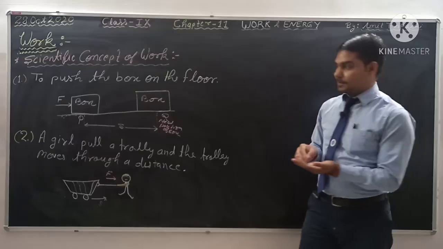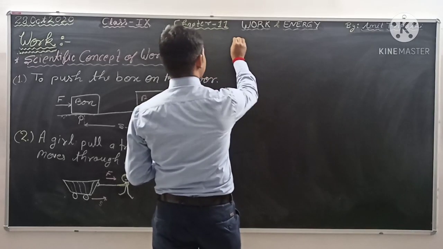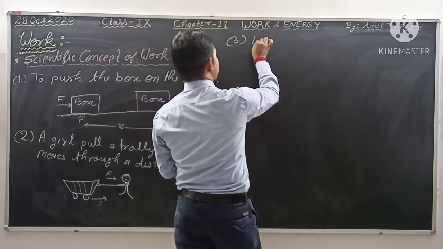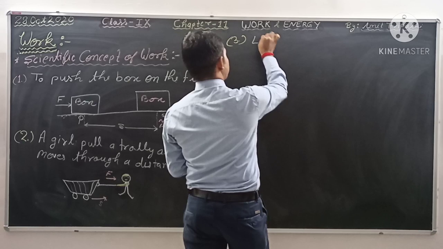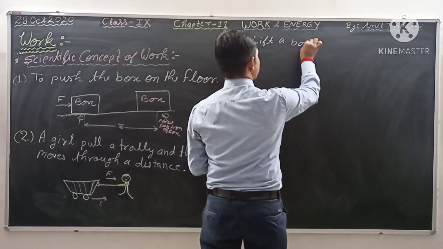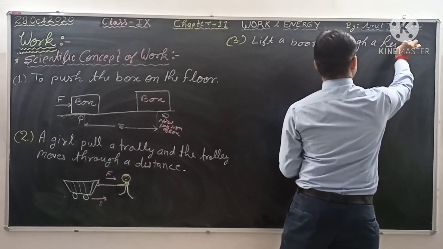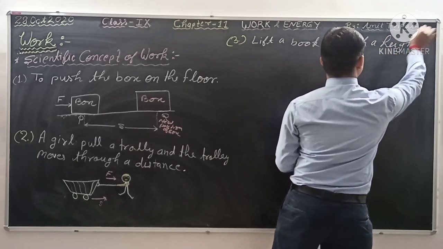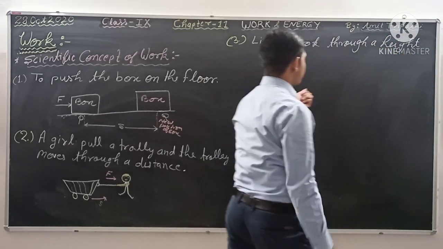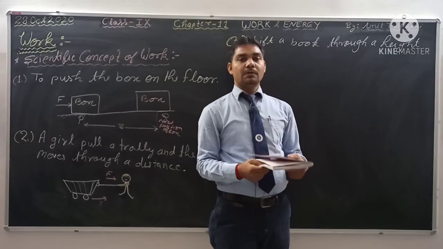The third example: lift a book through a height. Okay, lift a book through a height.